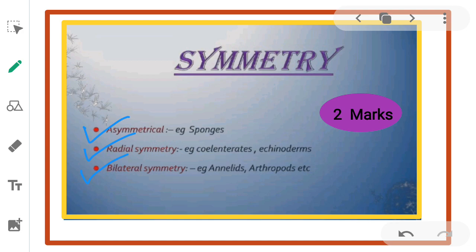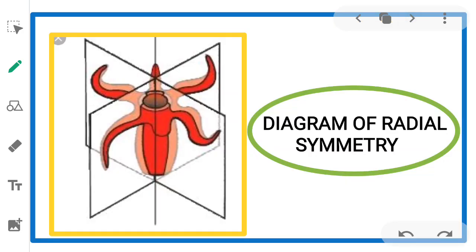Third one, bilateral symmetry. What do you mean by bilateral symmetry? Here the body can be divided into identical right and left halves in only one plane. Example, annelids, arthropods, etc. So this is the diagram of radial symmetry.